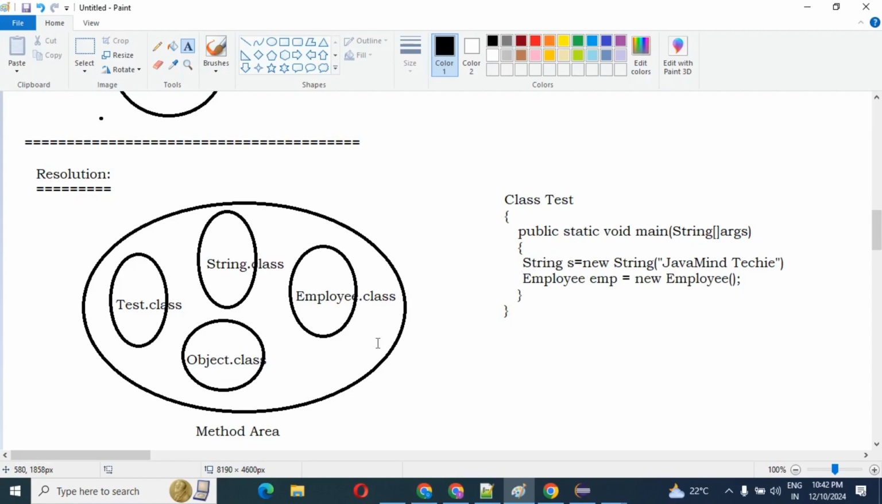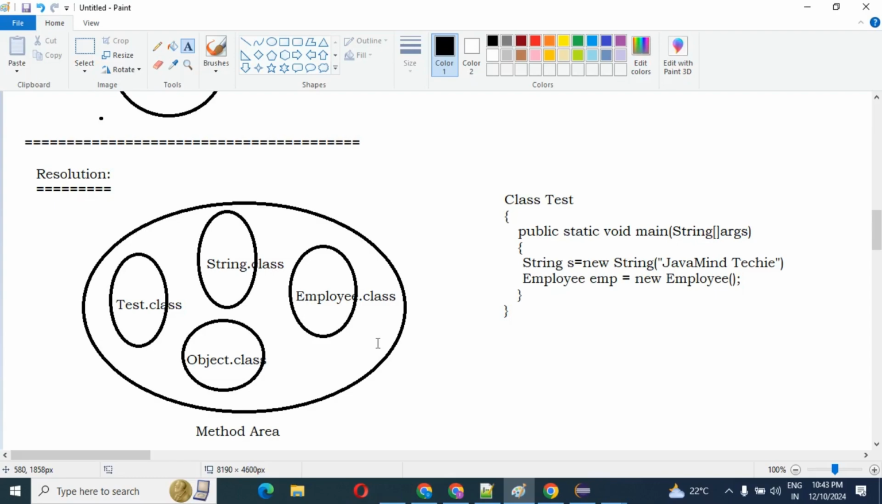Now what symbols are we using here in the Test class? That is Employee, String, Test. These symbols will be saved in the constant pool of the Test class. For every class, JVM will maintain one constant pool. So related to this Test class, how many symbols are there? Can you tell me? All these symbols will be saved in the constant pool.